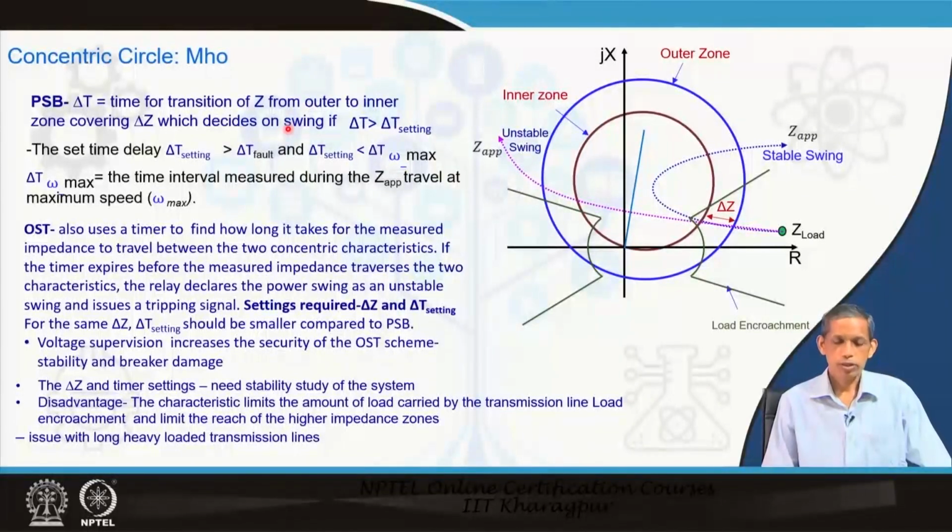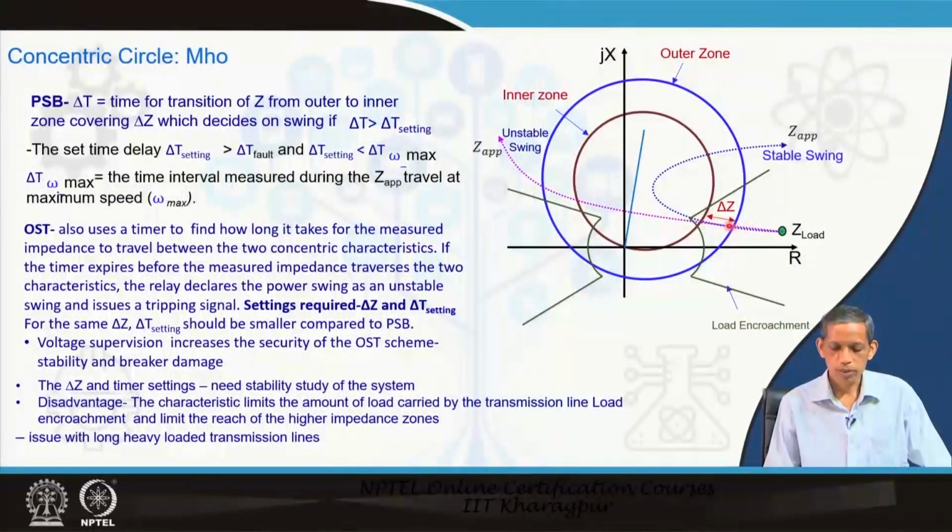Now, more details on this. What you see is the PSB function, power swing blocking function. We have delta t, the time of transition of Z from the outer to the inner zone. So delta t is the measurement, when the apparent impedance traverses this kind of path during swing. This is our delta Z, the impedance difference between these, which is fixed for this setting.